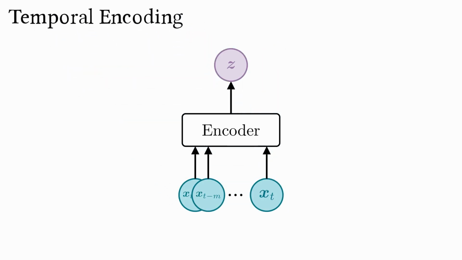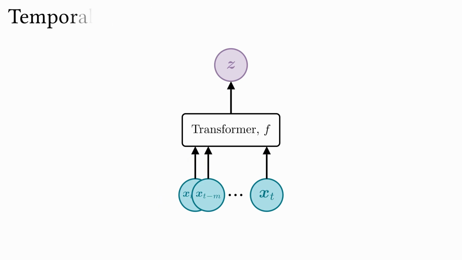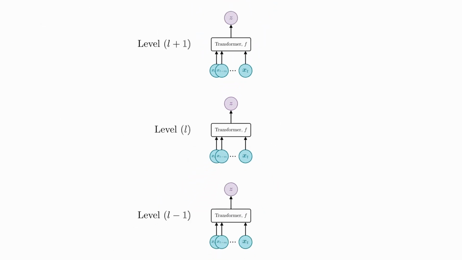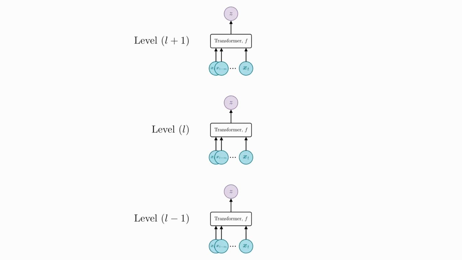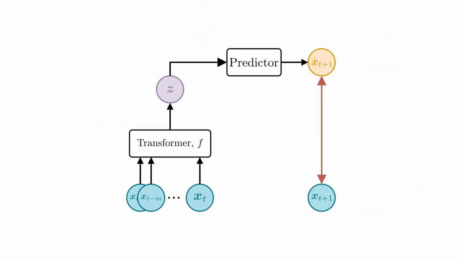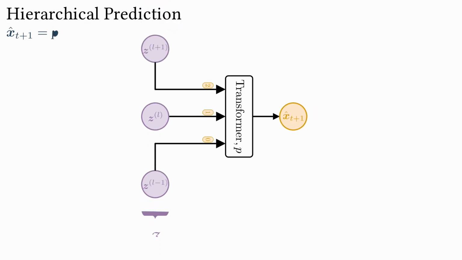In our case, we use a transformer encoder architecture with learnable positional embeddings. This gives us a representation Z of this set of inputs X. Now consider this temporal encoding process occurring at all levels of the hierarchy, giving us multi-level representations. We use this multi-level representation as input to the predictor, such that the predictor function at each level can access higher level and lower level contextual information during prediction.